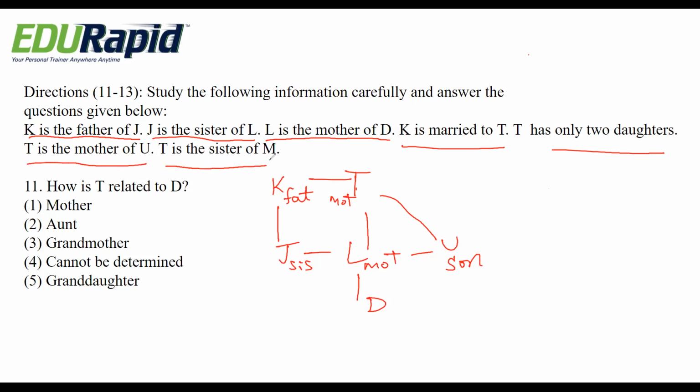T is the sister of M. So this is the diagram. Based on this, how is T related to D? So T is grandmother for D. From this, we can say that T is grandmother for D. So the right answer is option 3, grandmother.